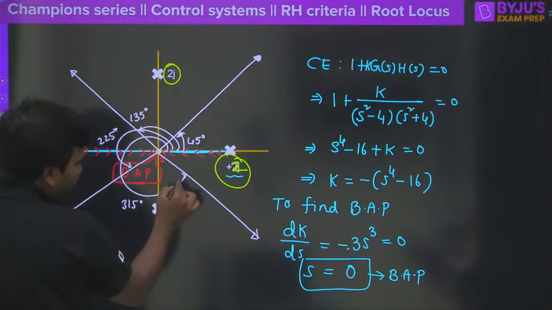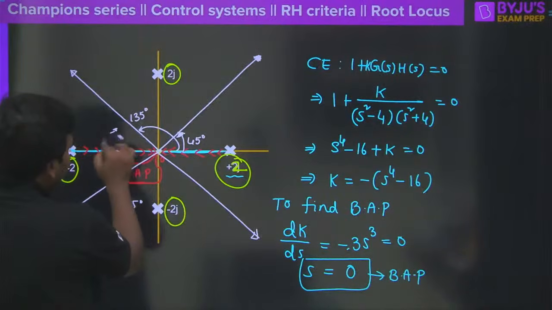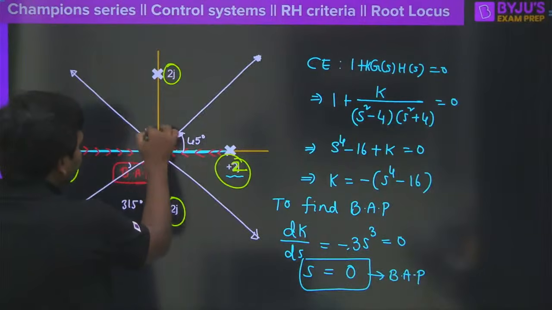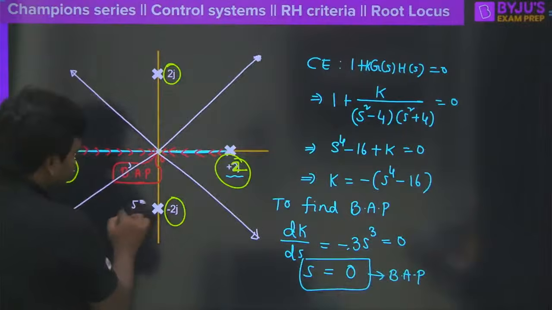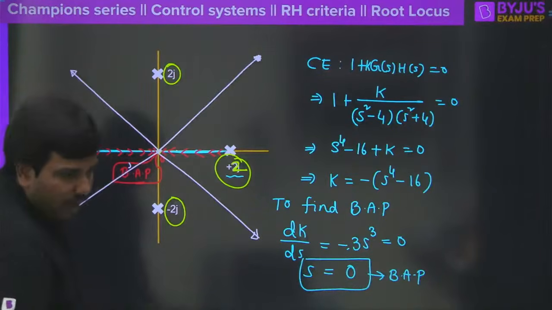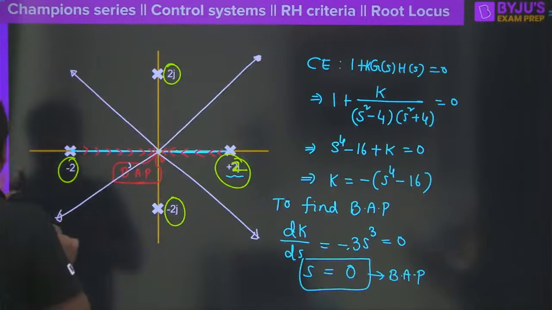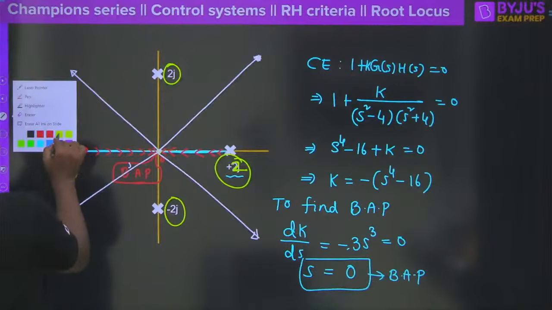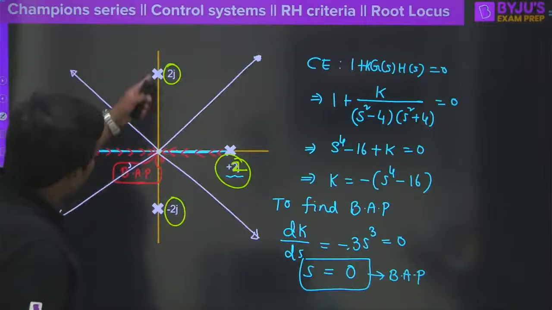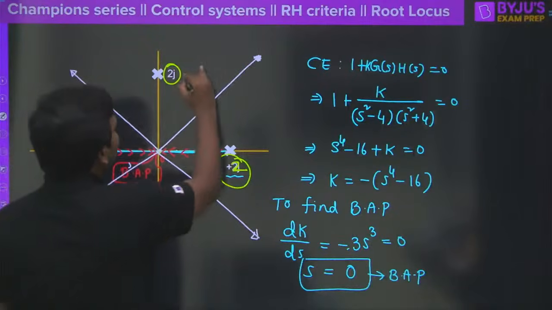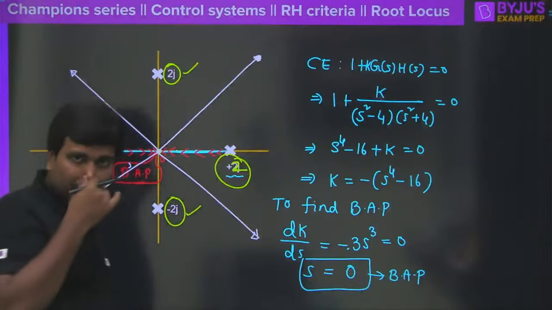Now, as I explained this, I am erasing these angles here, otherwise it gets confusing. So this is the angle of asymptotes. Clear? Now I have a last question for every one of you. We got the breakaway points and everyone is happy with this, right? But what about these 2j? These are the poles, complex conjugate poles here, right?